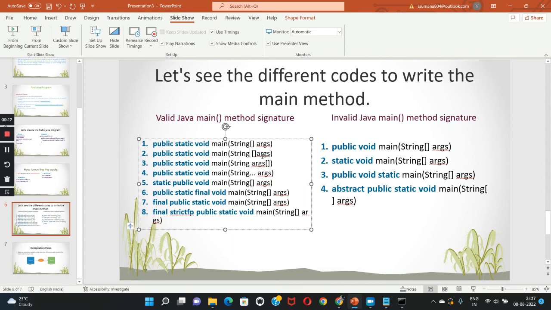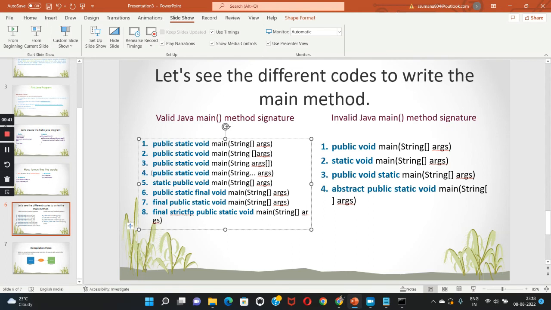So we can also write like this. And in the second and third ones, we can mention the square brackets after args also. And also we can mention dot dot dot without mentioning square brackets. These are all the syntaxes to write the main method.